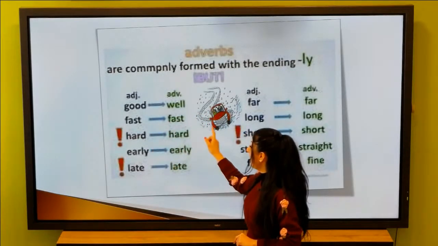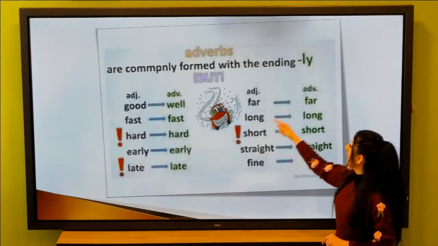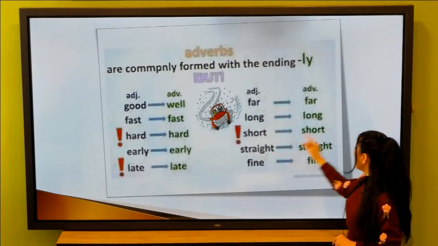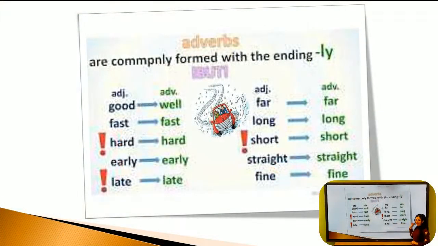Early, early, late, late, far, far, long, long, short, short, straight, straight, fine, fine. And we have an irregular adjective that changes totally. Good becomes well. Look at this, good, well. It changed completely.